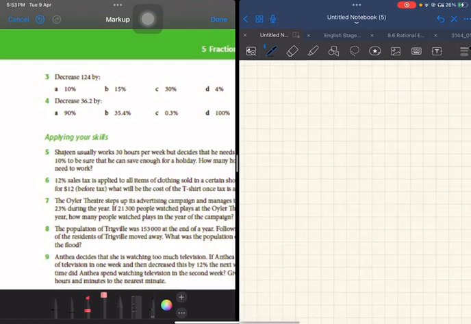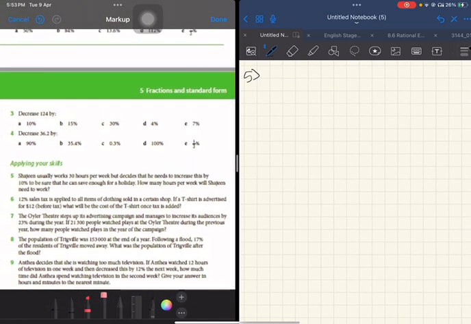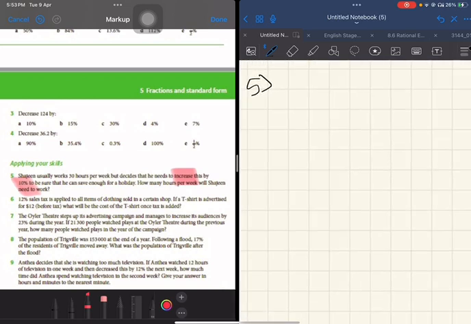Okay, question 5. Shaheen usually works 30 hours per week, but decides that he needs to increase this by 10% to be sure that he can save enough for a holiday. How many hours per week will Shaheen need to work? Okay, so this question is quite direct. The keywords here are increase and 10%. So, as we learned before on question 1 to question 2, when it's increased, you basically just need to add it.